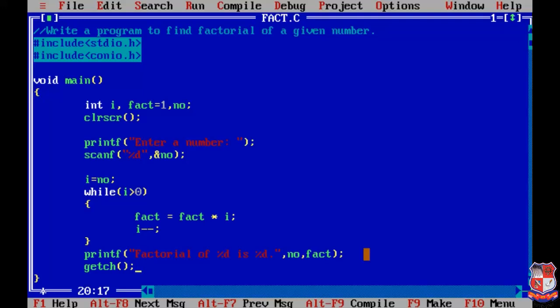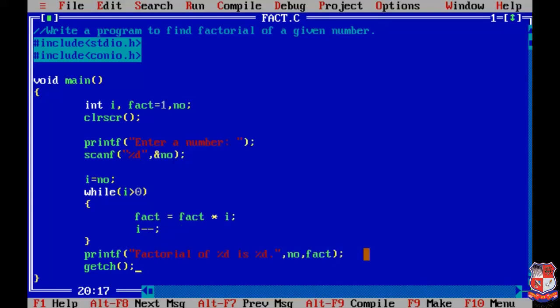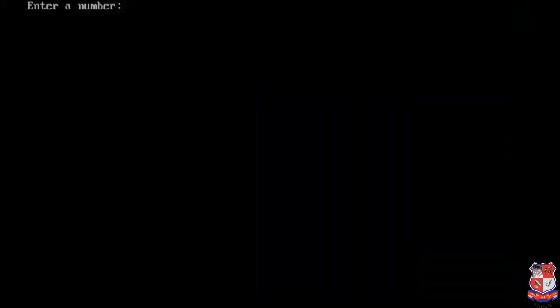Firstly we'll save the program by pressing F2. Now we are going to check whether there is some error or not. For that we have to compile the program, and to compile the program we'll press Alt F9. So we see that there is no error. Now we are going to run our program by pressing Control F9.